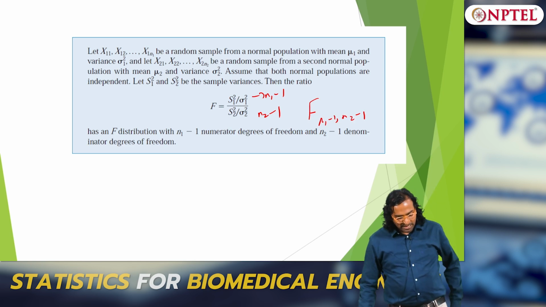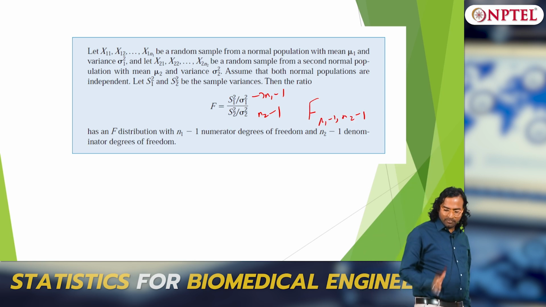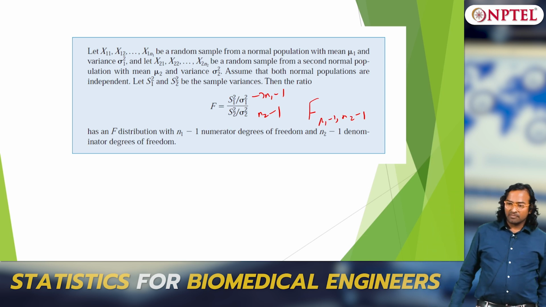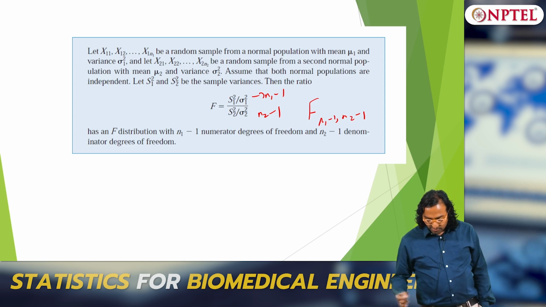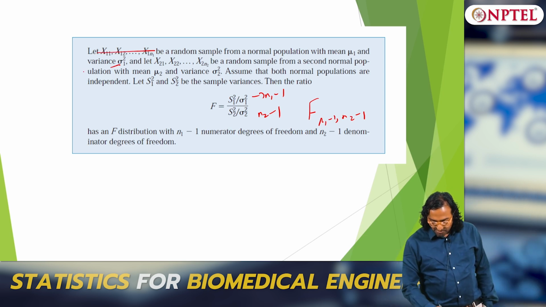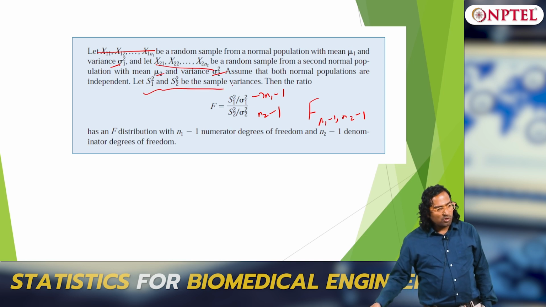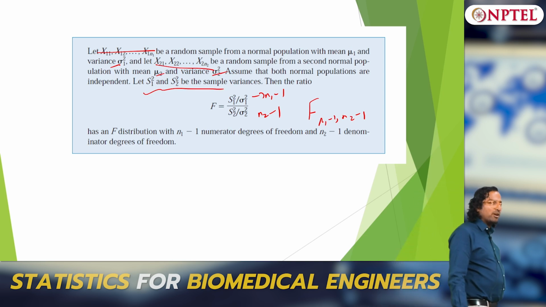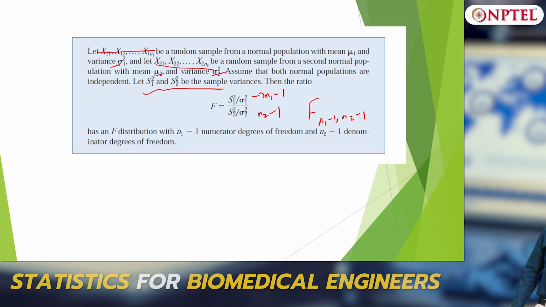So this is an F distribution. The first sample, the first variable, has variance sigma1 squared, the second set of samples has a variance of sigma2 squared, with means mu1 and mu2, and these are my sample variances. So F is S1 squared by sigma1 squared over S2 squared by sigma2 squared.